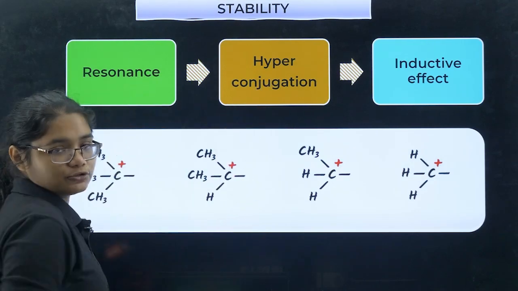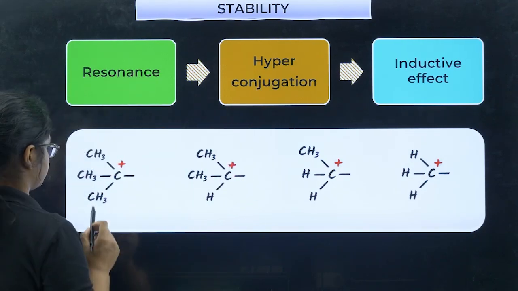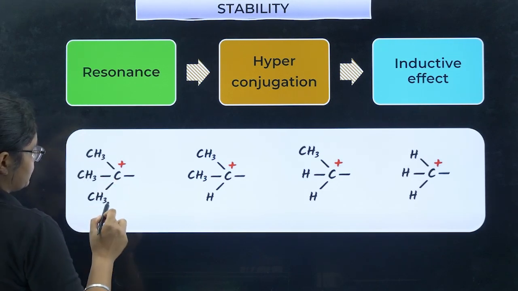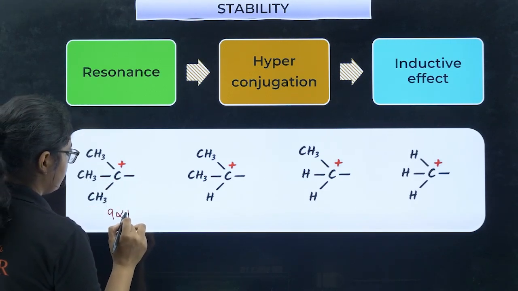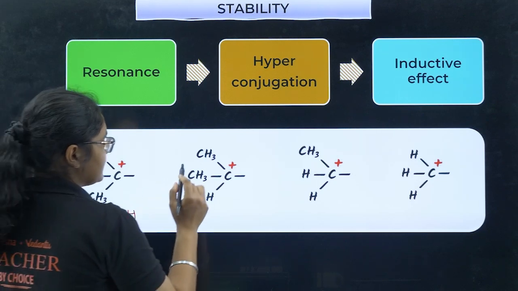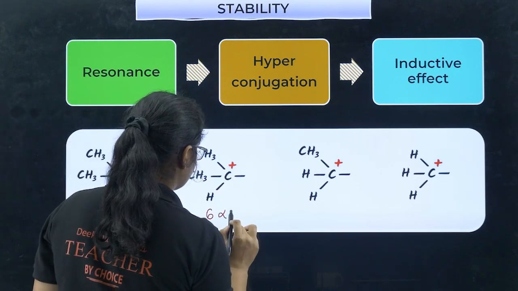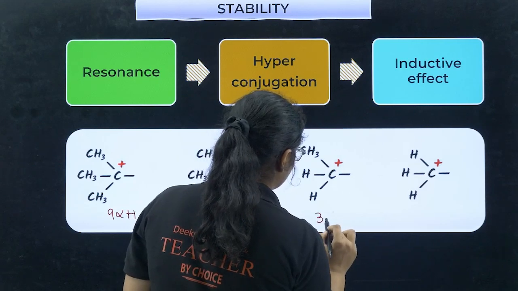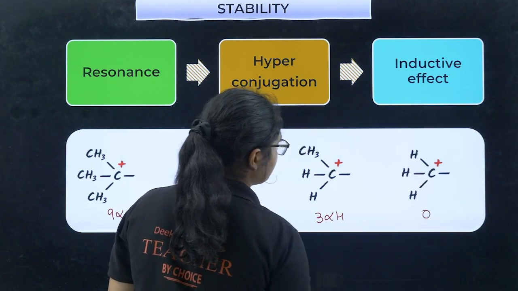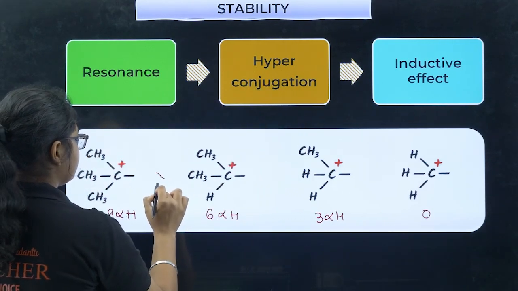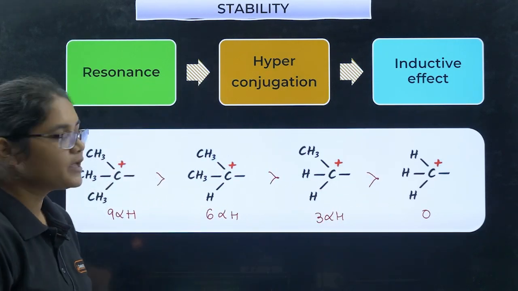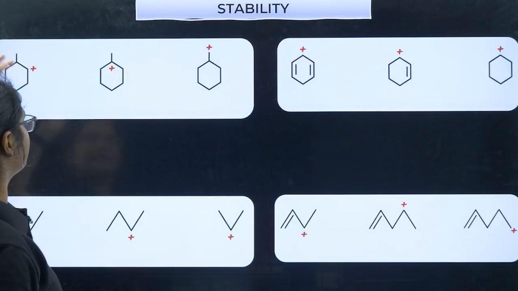So let's see hyperconjugation now. Here I have 3 alpha carbons, so I will have 9 alpha hydrogens. Here I have 6 alpha hydrogens, here I have 3 alpha hydrogens, and here I have 0 alpha hydrogens. So what is the order of stability of these carbocations? This is the order, right? Now let's talk about the next example.